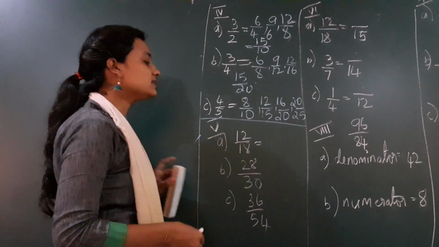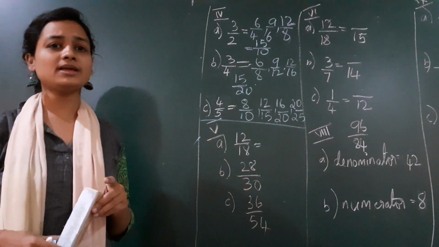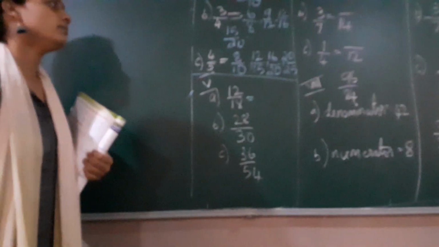Now we'll go for the next, the fifth main. So what is the fifth main about? In the fifth main, you have to find the equivalent fraction by the division method. I said, you know children, you can find equivalent fractions by multiplying.